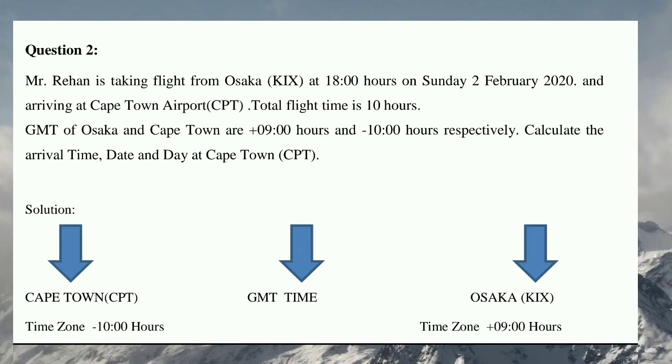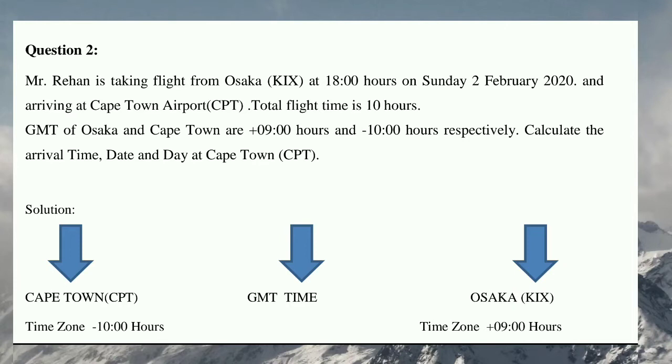So now we will start example number 2. Here you can see question number 2. A person named Mr. Rehan is taking a flight from Osaka at 18 hours on Sunday, 2nd February 2020, and he is arriving at Cape Town. The total flight journey is 10 hours.